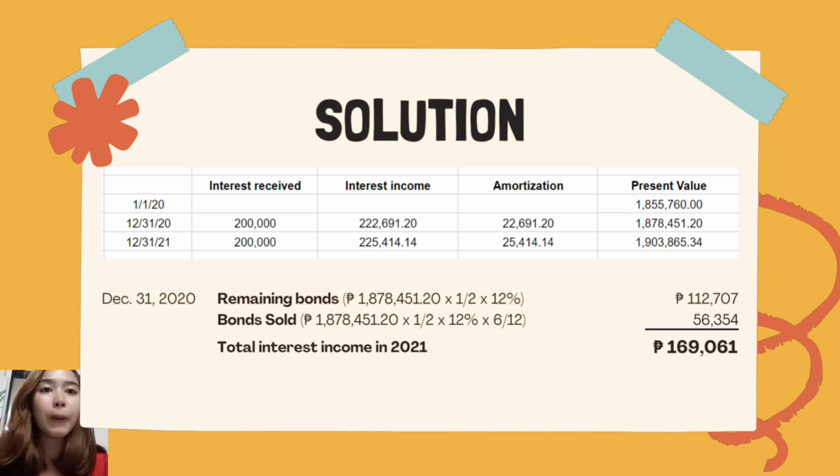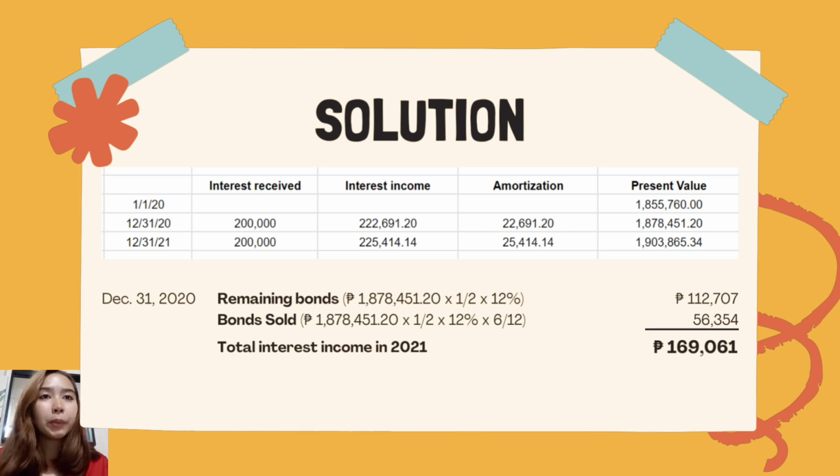So we will use that amount later to solve the interest income in 2021. So again, that amount we multiply by the effective interest rate, which is 12%. So we will arrive at the amount of 225,414 pesos and 14 centavos.